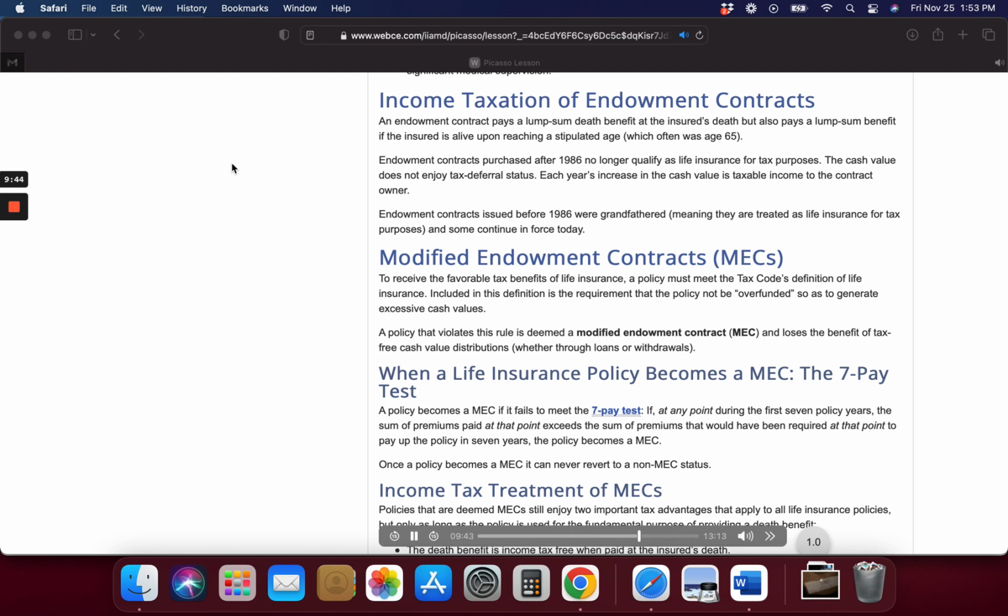However, cash distributions from a MEC while the insured is alive are penalized. Policy dividends, cash value withdrawals, and policy loans are subject to income taxation as follows.